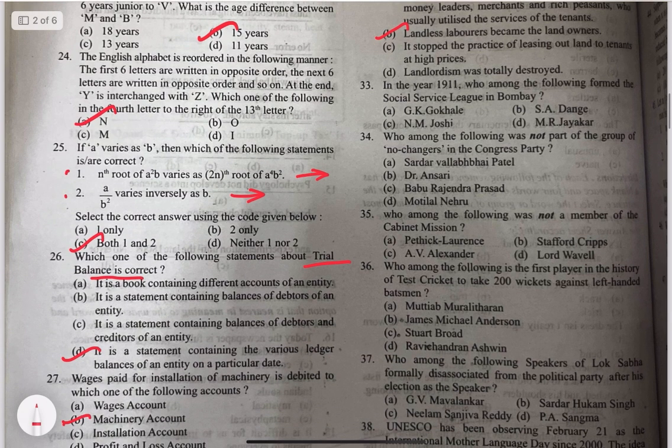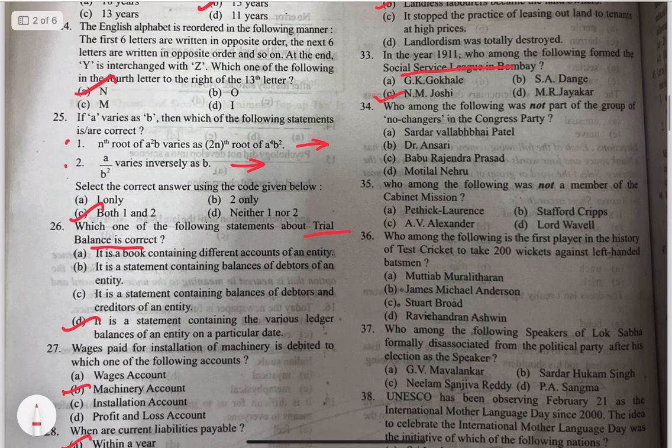33. In the year 1911, who among the following formed the Social Service League in Bombay? When it comes to Social Service League in Bombay, it is N.M. Joshi. Narayan Malhar Joshi founded the Social Service League in Bombay in 1911. 34. Who among the following was not a part of the group of no changers in the Congress party? The answer is Motilal Nehru. He was a part of Swarajis who favored entry of nationalists into legislative council, and he also used this as a platform for political struggle.